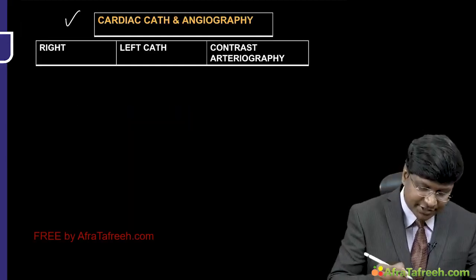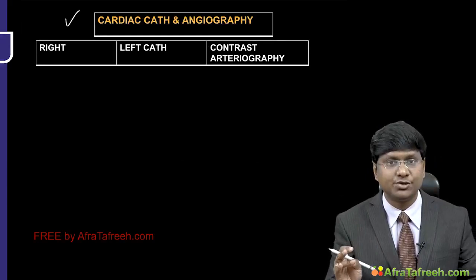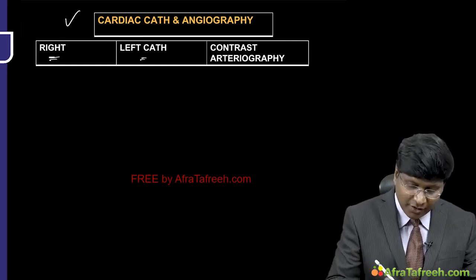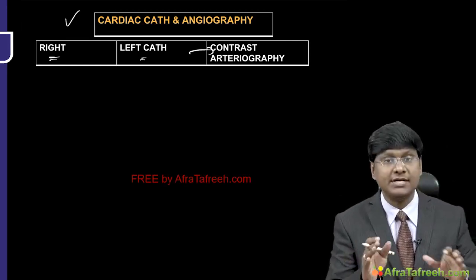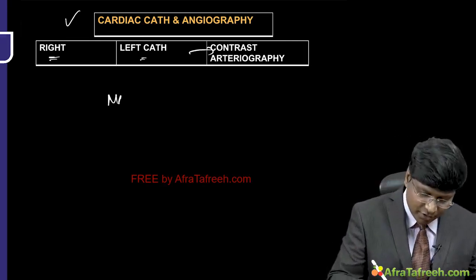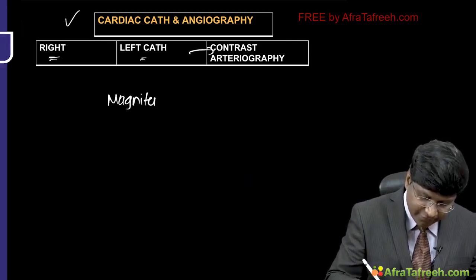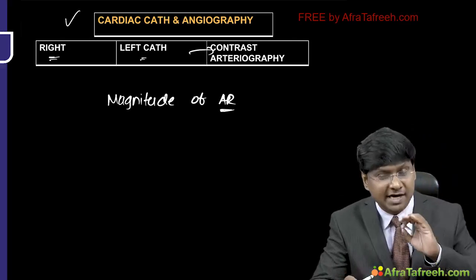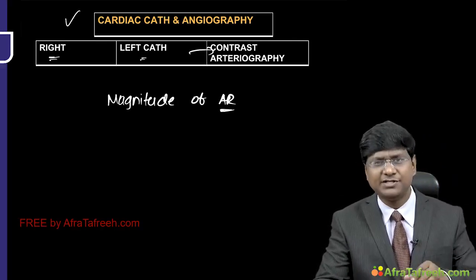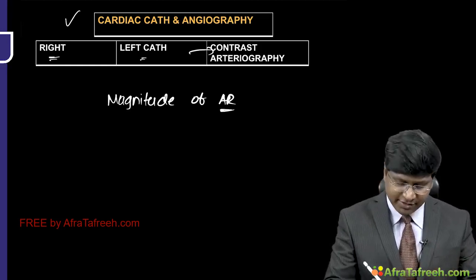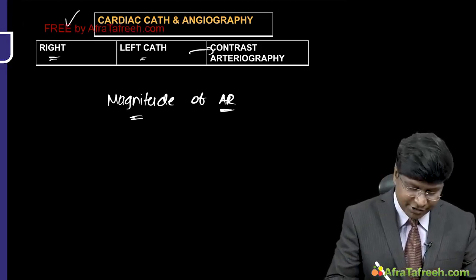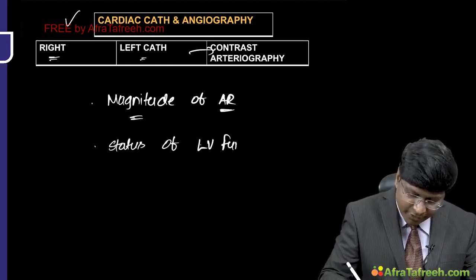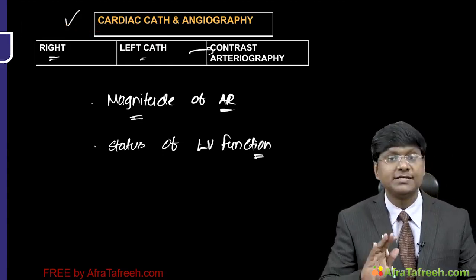And the next important investigation is cardiac catheterization and as well as the angiography. So the left and as well as the right cardiac catheterization with the contrast will provide the confirmation of the magnitude of aortic regurgitation. Definitely the cardiac catheterization is a confirmatory investigation, but it is an invasive procedure. We don't do this in all the individuals. So this will confirm the magnitude of aortic regurgitation, and it will also tell you about the status of the LV function. That is the importance of the cardiac catheterization and as well as the angiography.